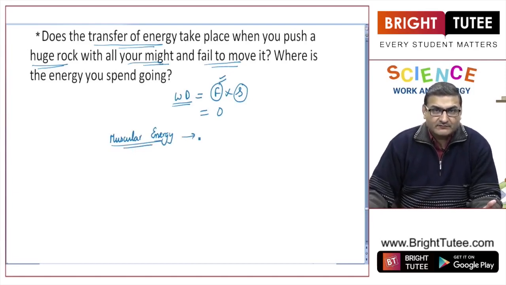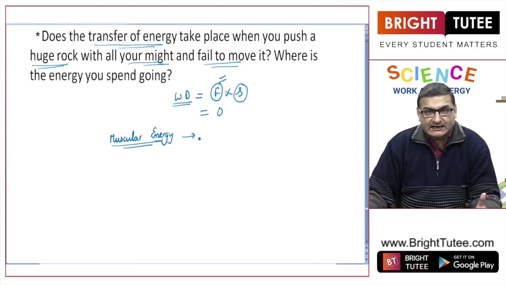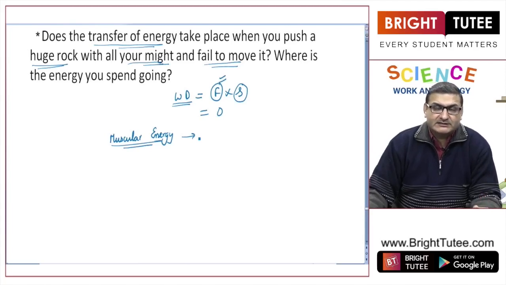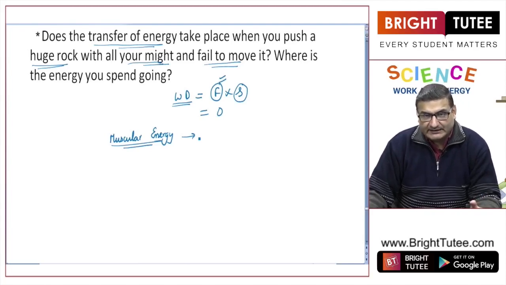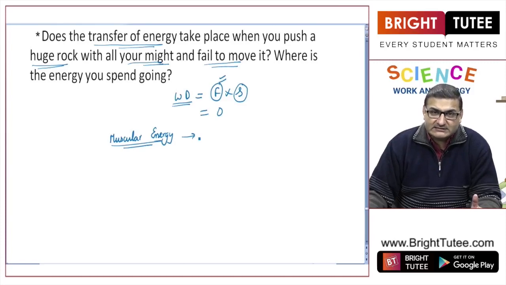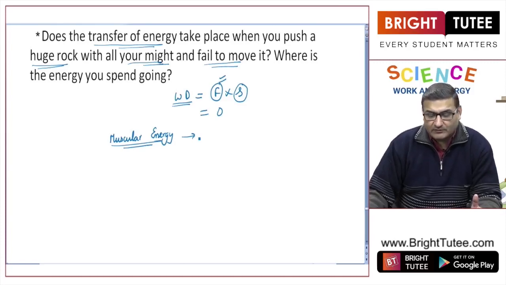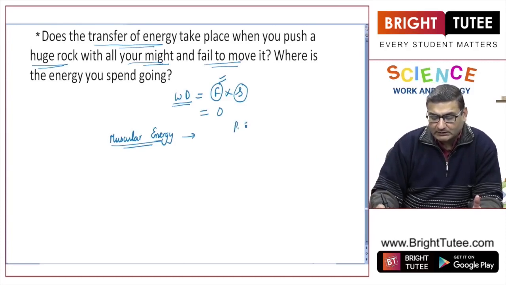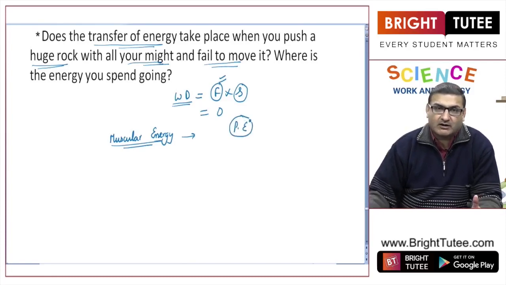And since the law of conservation of energy states that energy cannot be destroyed, the energy which I have spent pushing that rock cannot go wasted. So where has it transformed into? It has transformed, number one, into the potential energy of the rock.